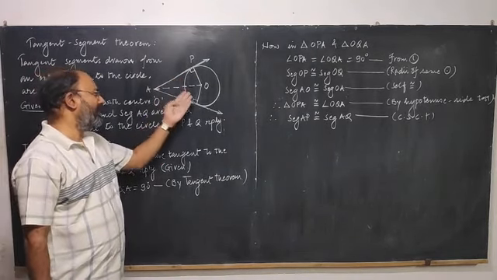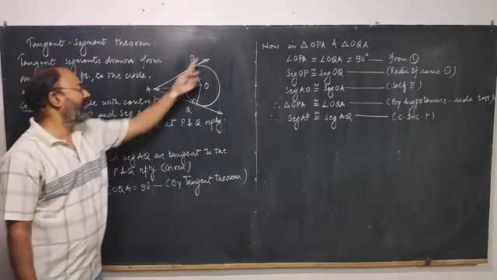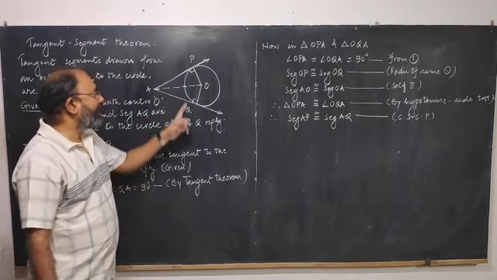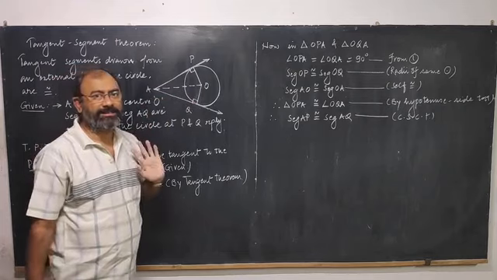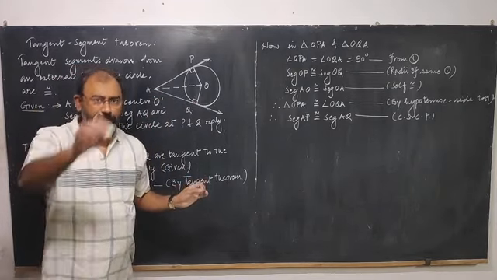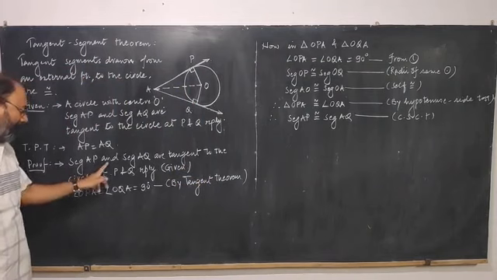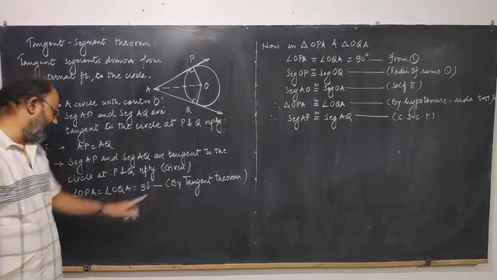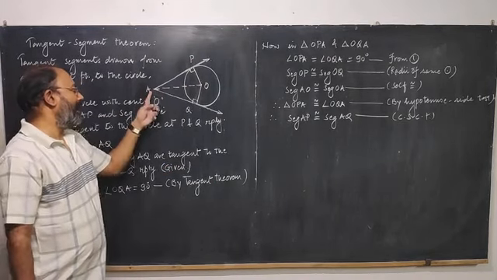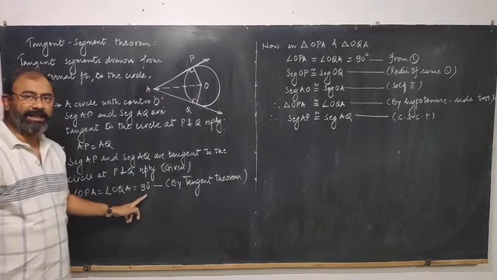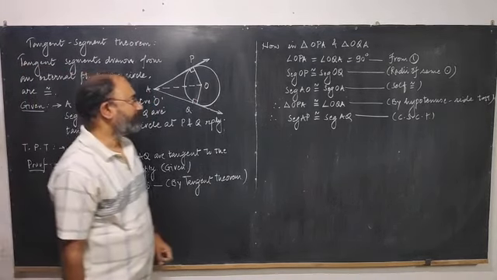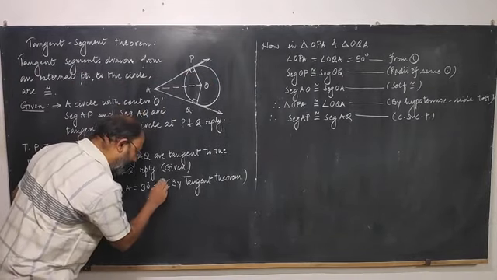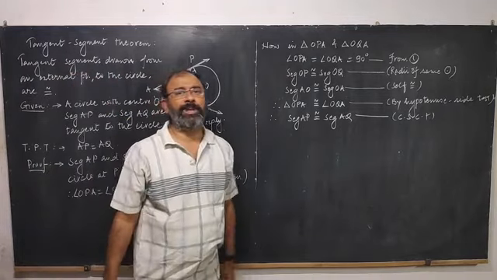So we are considering these two triangles. Since these two segments are tangent, by the tangent theorem these two angles are right angles, because whenever a line is tangent it is perpendicular to the radius. So we have written segment AP and AQ are tangent to the circle at P and Q respectively. This is already given. Therefore angle OPA and OQA both will be right angles by the tangent theorem. Let us say that this is statement number 1. We have to use this information to prove that the triangles are congruent.